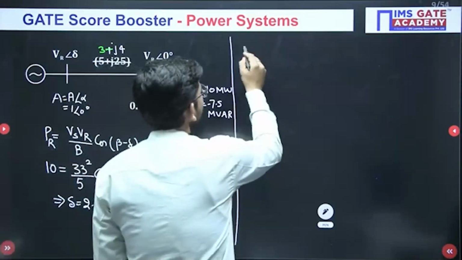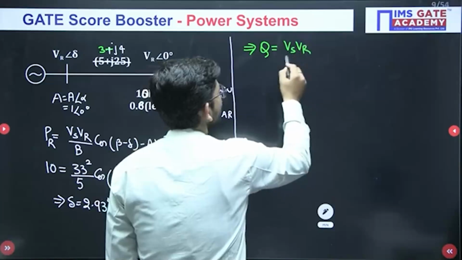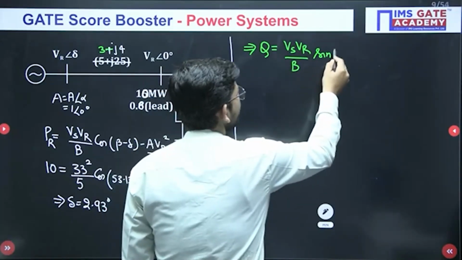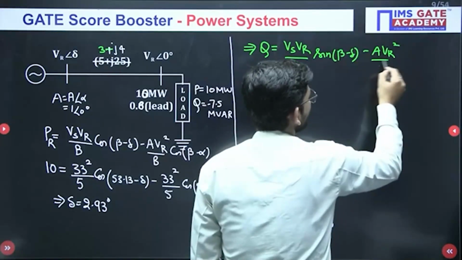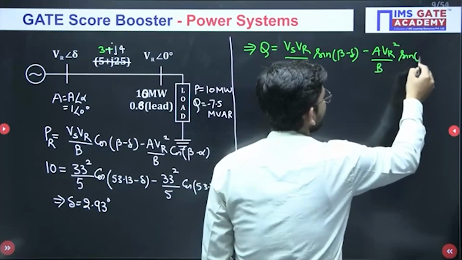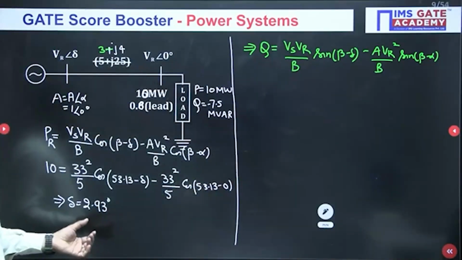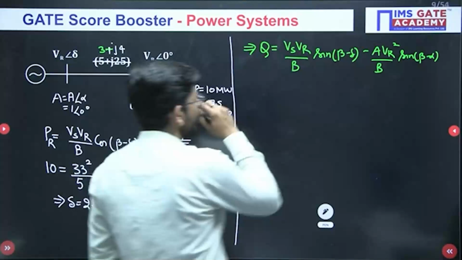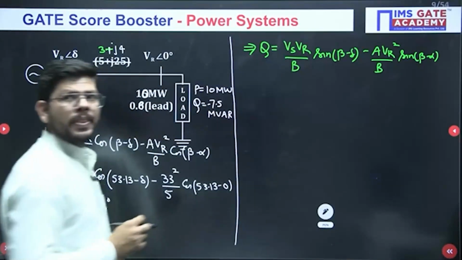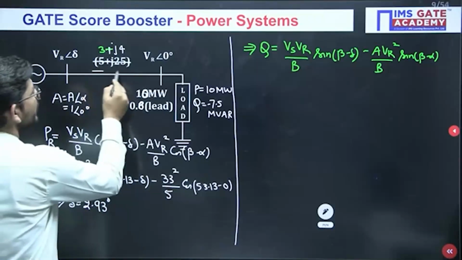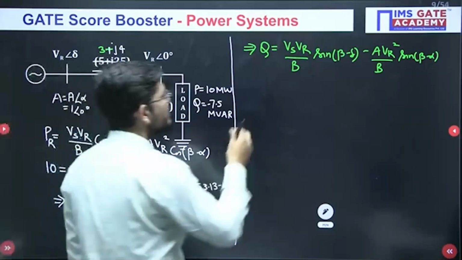So if we apply the same formula with Q, so what will be Q? Vs Vr over B, it will be sine beta minus del minus A Vr square upon B sine of beta minus alpha. Okay, same formula, but sine will be there instead of cos. So now what is the value of Q? This Q is basically the Q transmitted over the line.